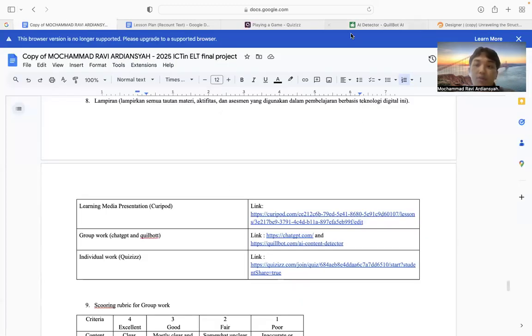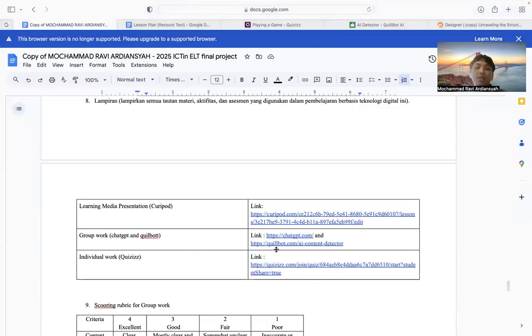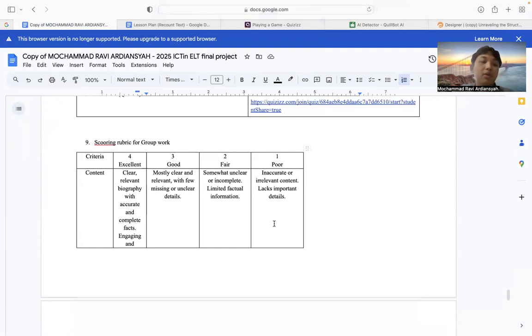And then this is individual work using quizzes. I already provided it here. There are 3 questions. And then this is the scoring rubric. Scoring rubric for the group work.